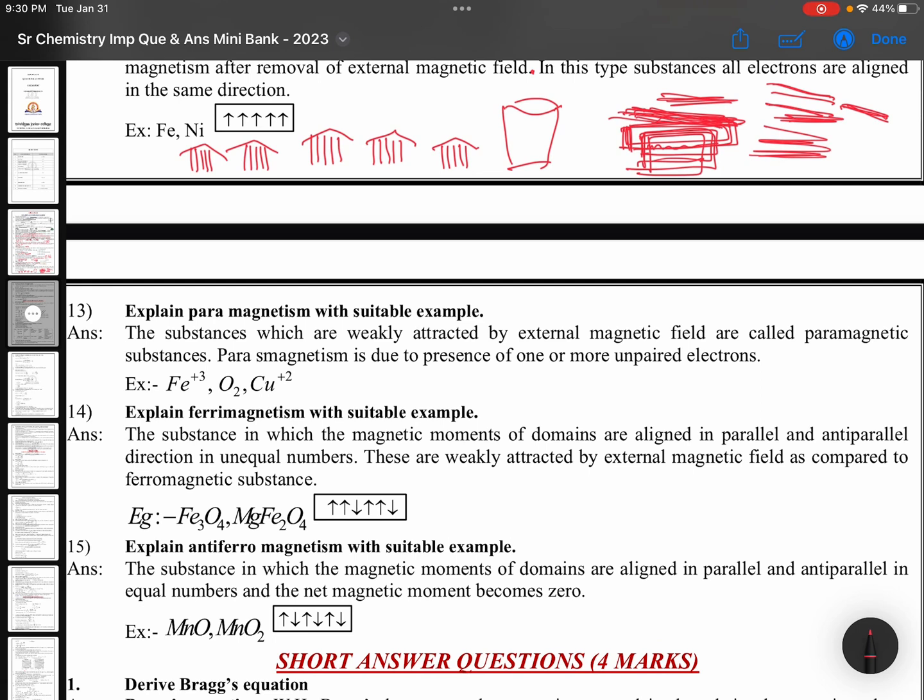Explain paramagnetism with suitable example. The substances which are weakly attracted by the external magnetic field are called paramagnetic substances. Paramagnetism is due to presence of one or more unpaired electrons. Examples: Fe+3, O2, Cu+2. So ferromagnetism means very strong paramagnetism, to say it simply. And the reason for paramagnetism is unpaired electrons. Weakly attracted, paramagnetism. And don't skip these examples, this is very very important.